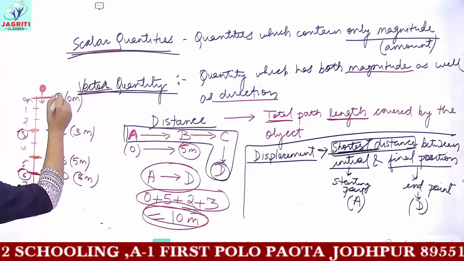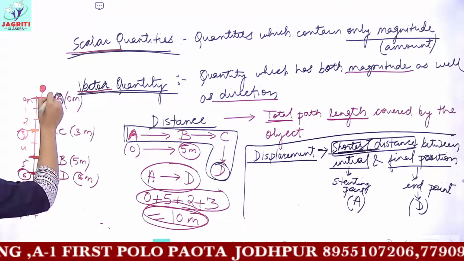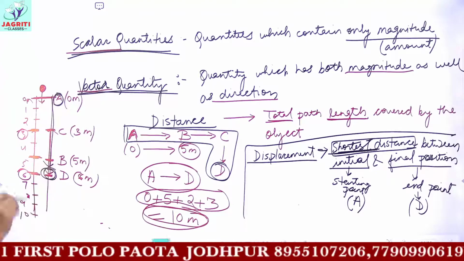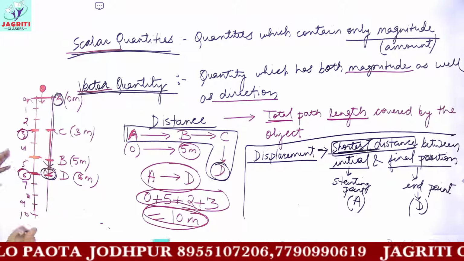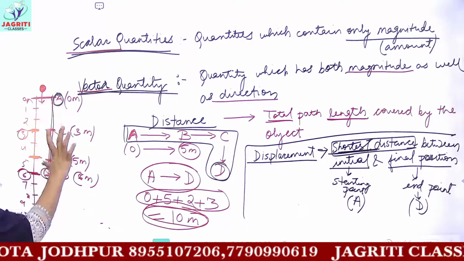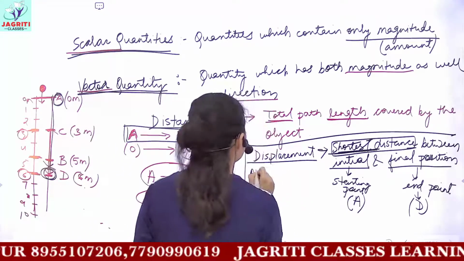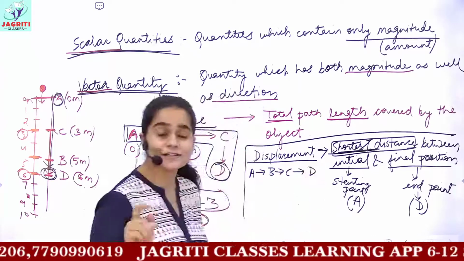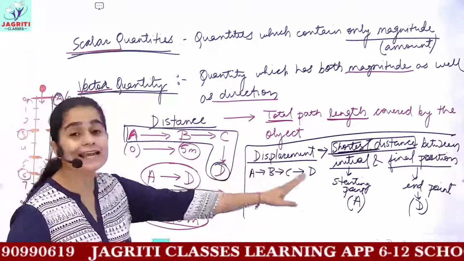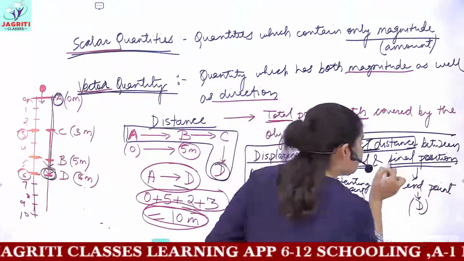So what would be the shortest distance from A to D? Yes, shortest means if the object moves in a straight line, it would move from point A to point D. Then the total distance between point A and D is how much? 6 meters. So when the object is covering the same path, moving from the points A, B, C and D, here we only have to know the initial and final position.